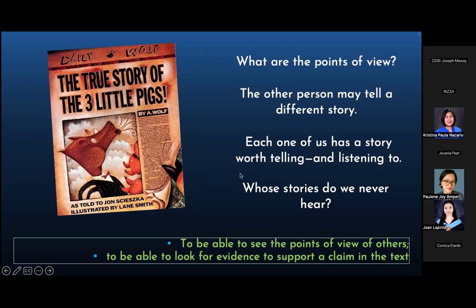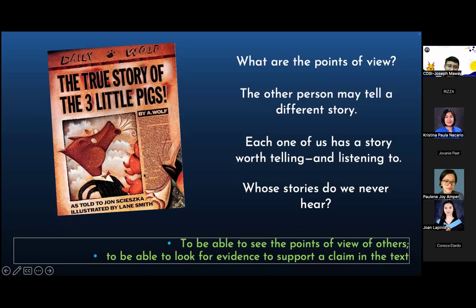I'm not sure if you're familiar with it, but this is a version of The Three Little Pigs. And here, the author is A. Wolf. Actually, ang totoong author nito is John Scieszka, but nilagay niya dito by A. Wolf. Kasi ang story na to is about, sinasabi ni John Scieszka na meron ding version ng kwento si Mr. Wolf. At ito ang version niya.